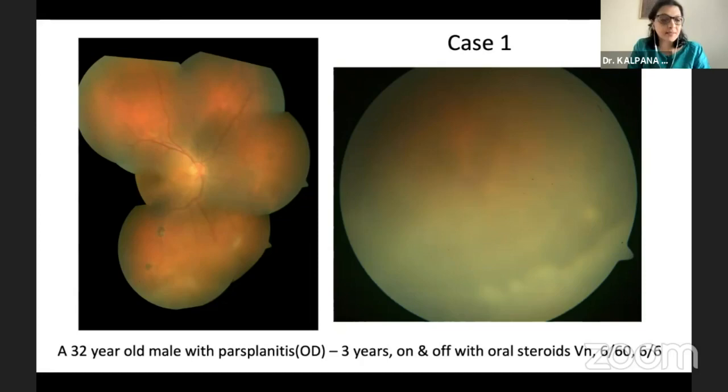So my first case is a 32-year-old male with right eye pars planitis since 3 years, on and off on oral steroids. And when he presented to me, he had a vision of 6/60. So he was referred to me for systemic immune suppression. And when we saw his eye, he has this typical snow banking, snowballs, but he also had these chorioretinal scars.